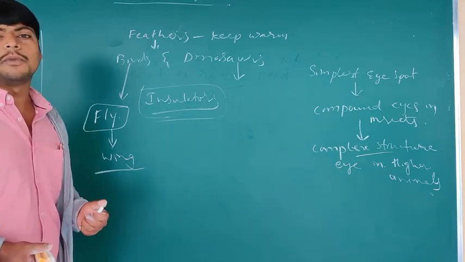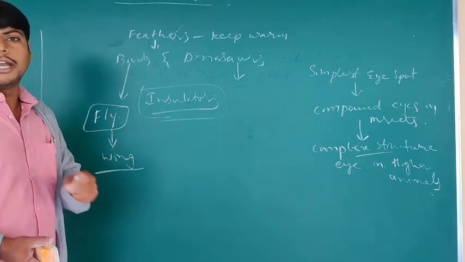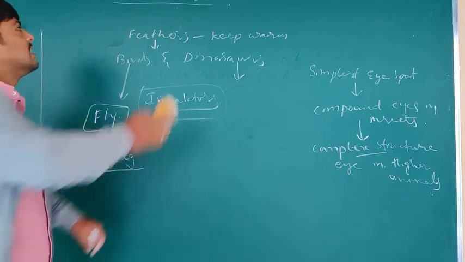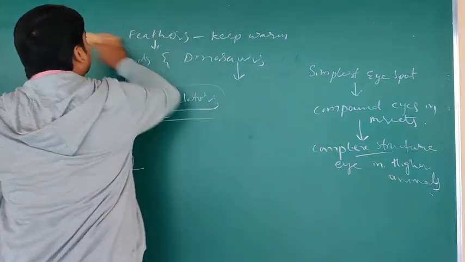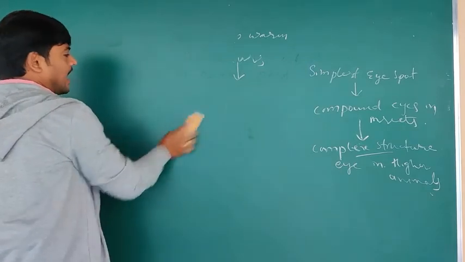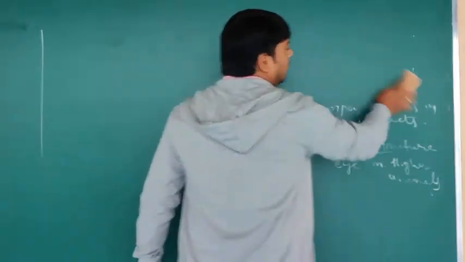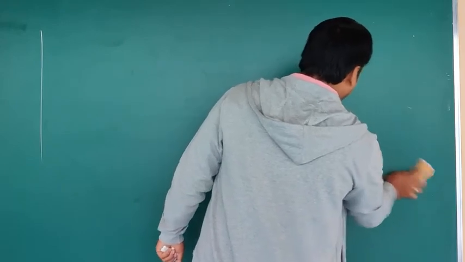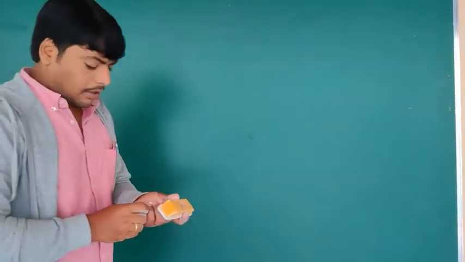Now we are going to discuss another small concept. Natural selection we have studied; now we are discussing artificial selection. So what is artificial selection? Artificial is nothing but man-made, as we know. And then what is selected? Under artificial selection, what did man do? Man selected some traits that are useful to develop qualities. For the development of the qualities, man selected some traits or characters, and that type of selection is called artificial selection.